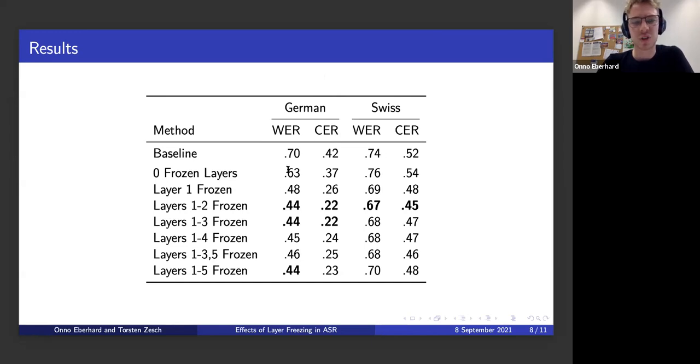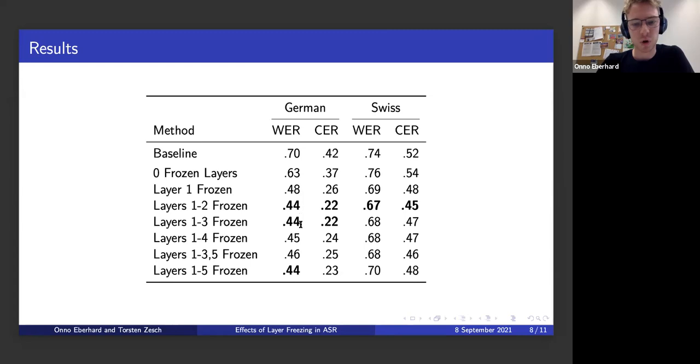If we just look at German first, then we see that the baseline model, where we don't do any transfer learning, performs worst of all of these. So that's the largest error. Then if we transfer the weights but don't freeze any layers, this is definitely better than the baseline, but still worse than if we freeze layers. If we freeze 1 instead of 0 layers, we get a huge increase in performance.